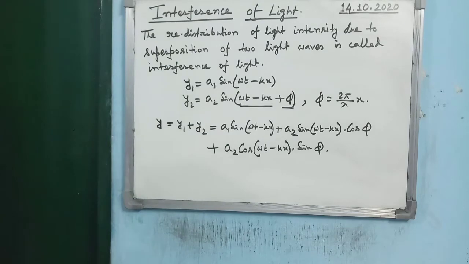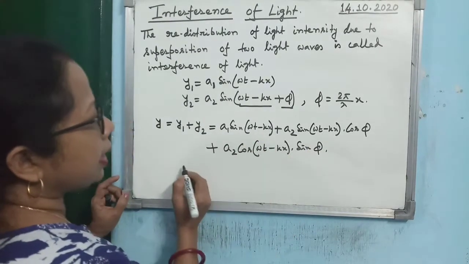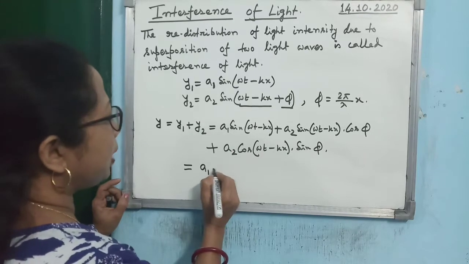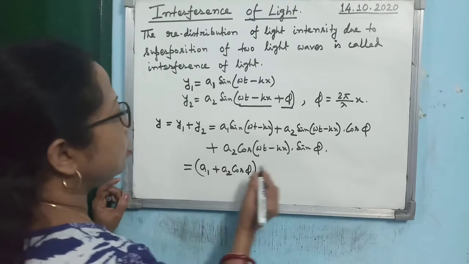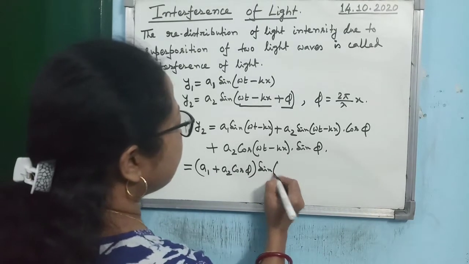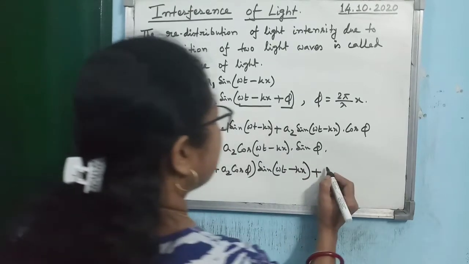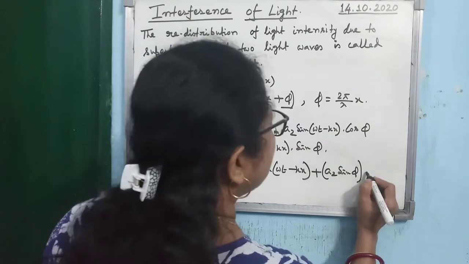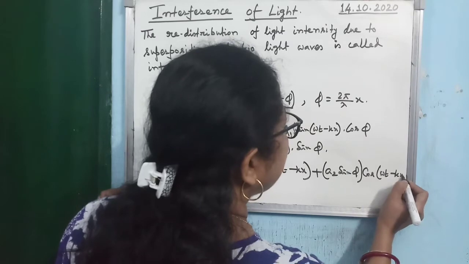Now you can take sin(omega t minus kx) common. So you can write it as (a1 plus a2 cos phi) sin(omega t minus kx) plus a2 sin phi cos(omega t minus kx).